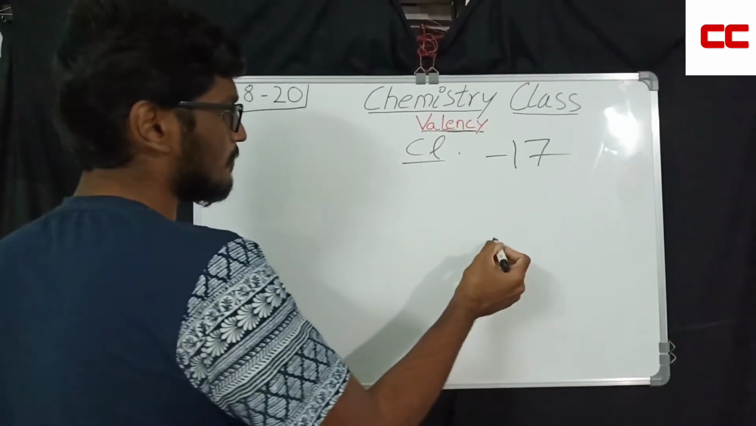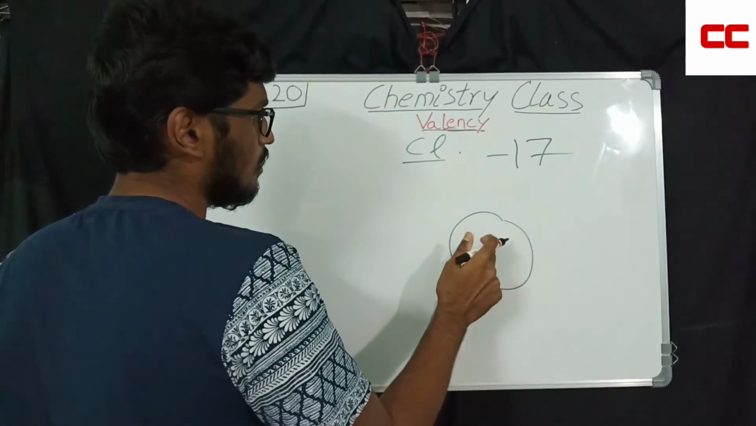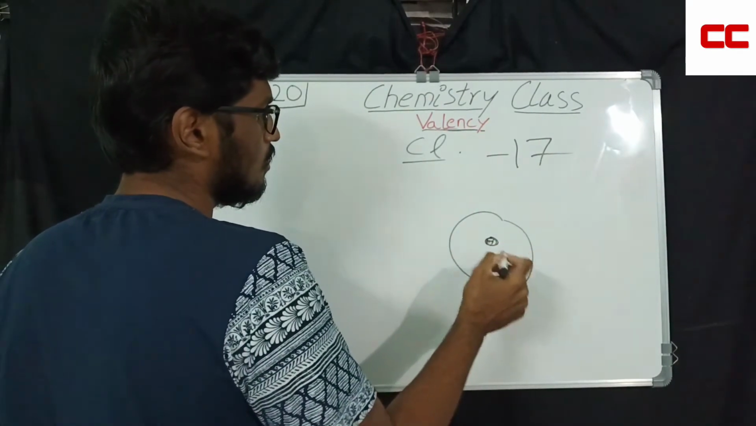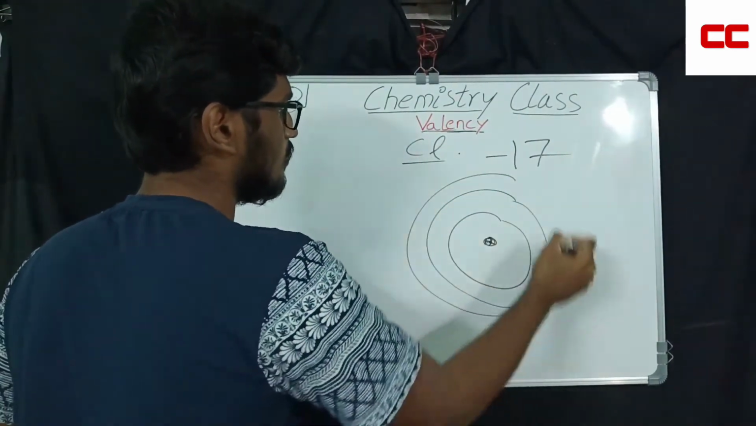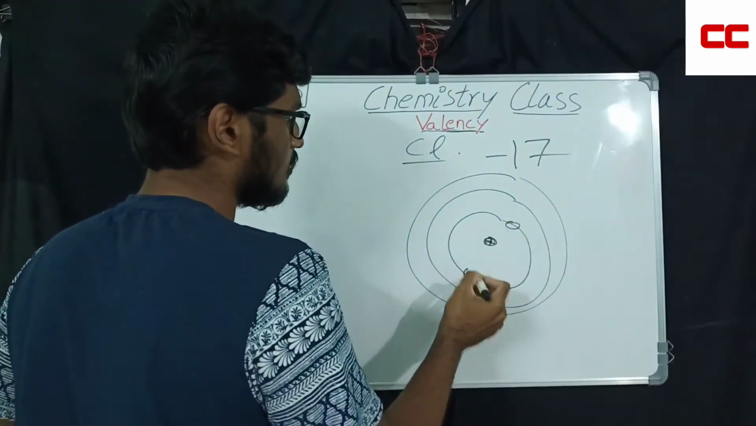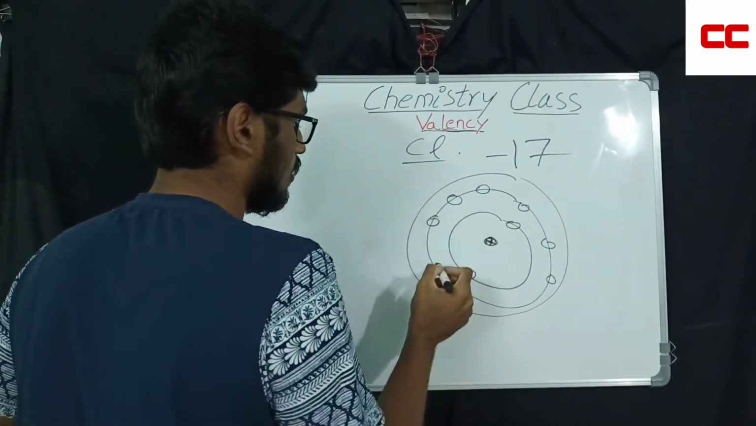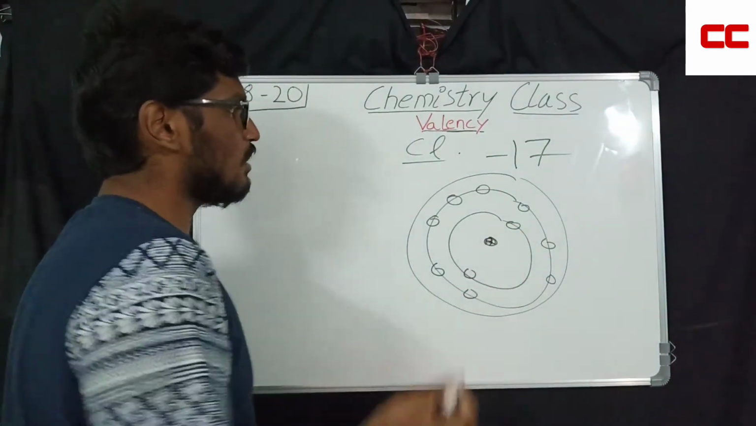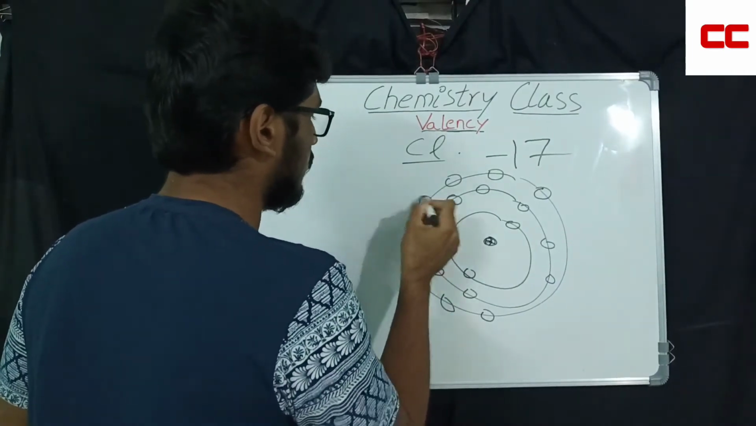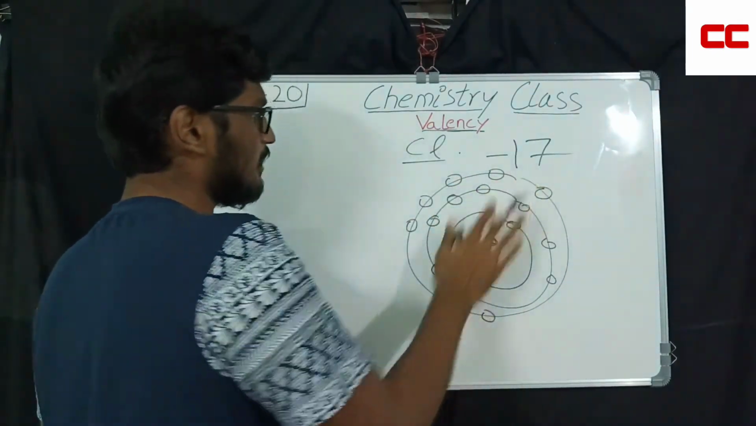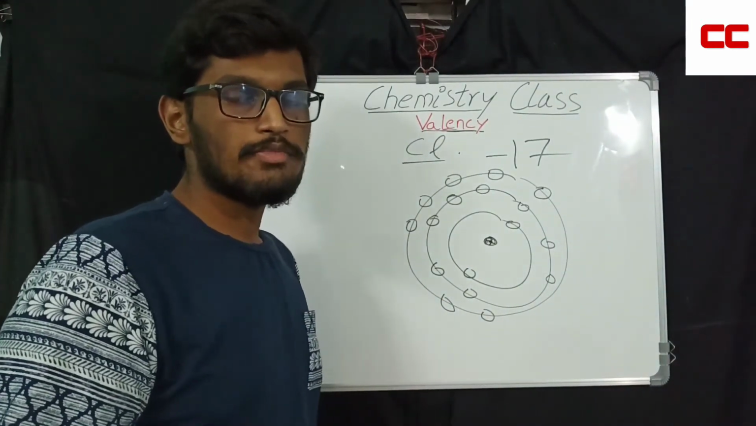So now let's see the structure. This is proton's nucleus. So this is the first shell, second shell, third shell. First shell 2 are allowed, second shell 8 are allowed. So 8 plus 2, 10 over. So another 7 you need. 1, 2, 3, 4, 5, 6, 7. So 17, okay. But the outermost shell should have an octet, to attain stability.